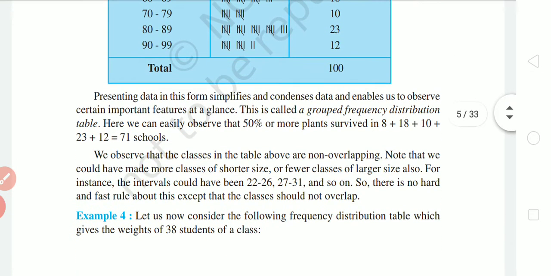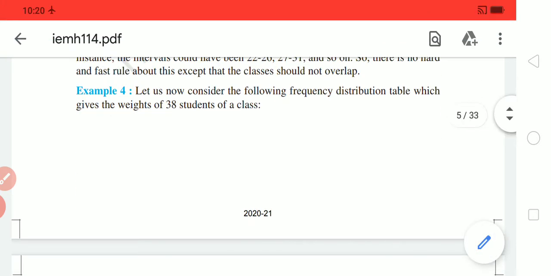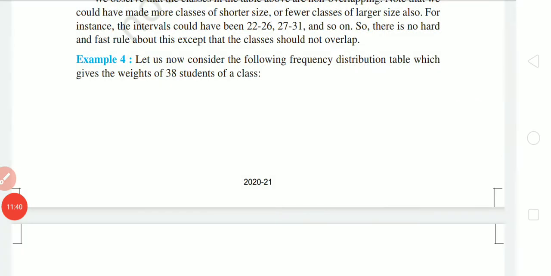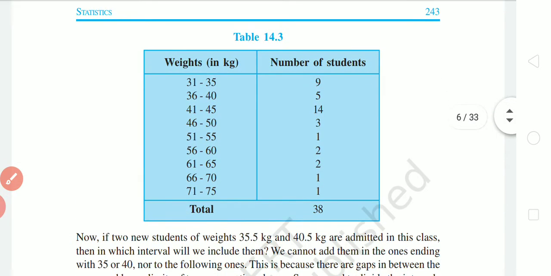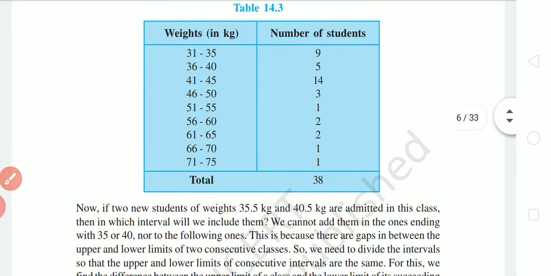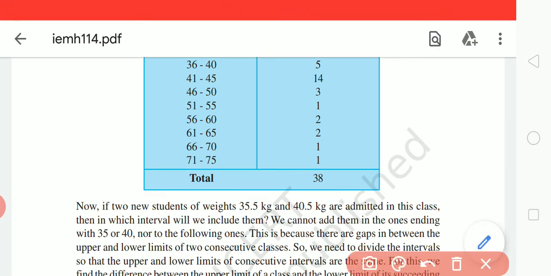Let us come to example number 4. Here we have been given the frequency of 38 students. You can see the data, and the grouping is done here, and you can find the width or the size of the class also, and the frequency you can make from the table.